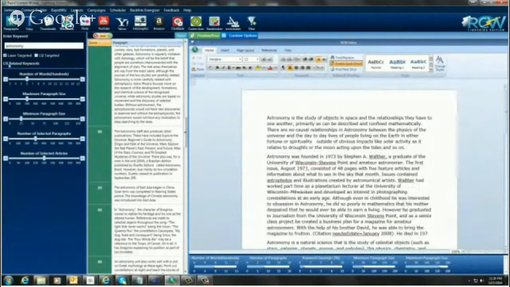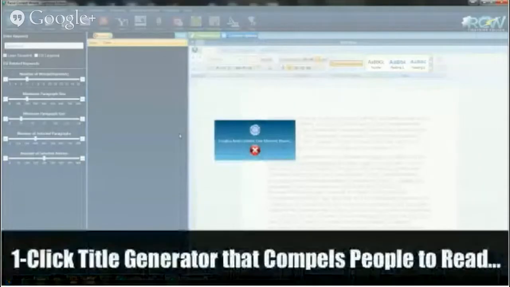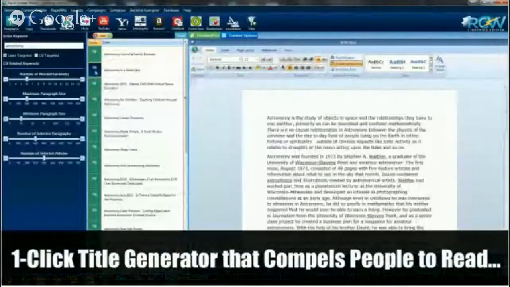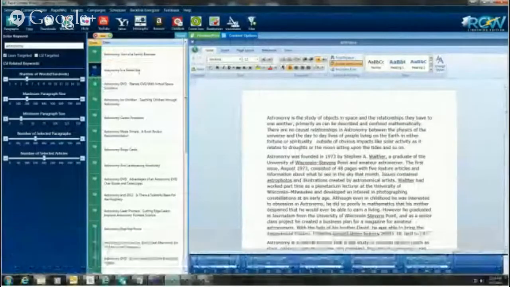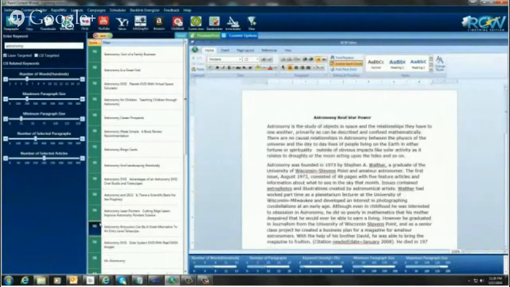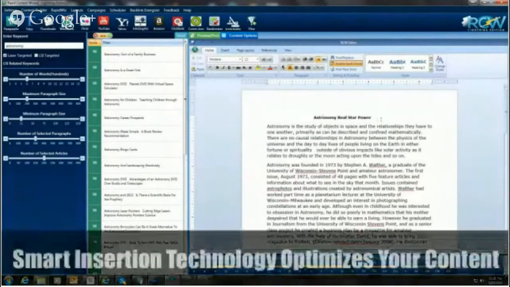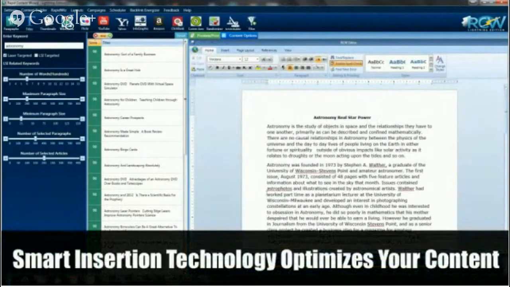I'm going to come up here to the top, and the next thing we want to do is add a title. So we just come on here and add a title. There we go. Astronomy is a great hobby. Economy, career prospects, made simple. I'm just going to pick something like that. And again, all I do is double click, and you see how powerful it is. It just puts it right up here on top.